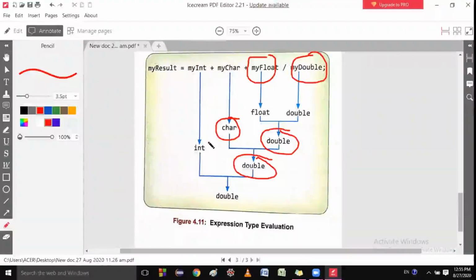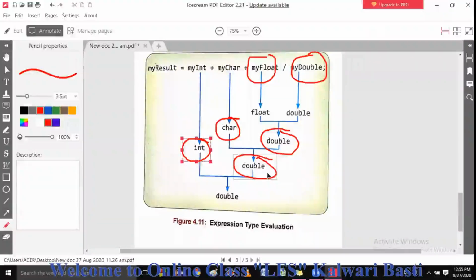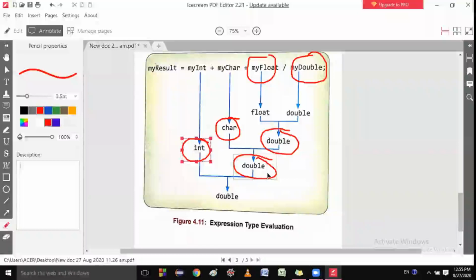Next, if you operate this integer and double, then which type of data will you get?